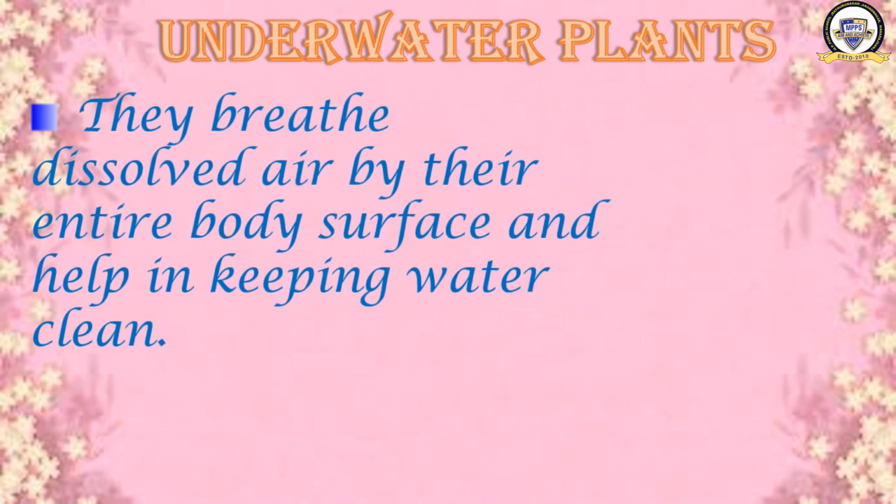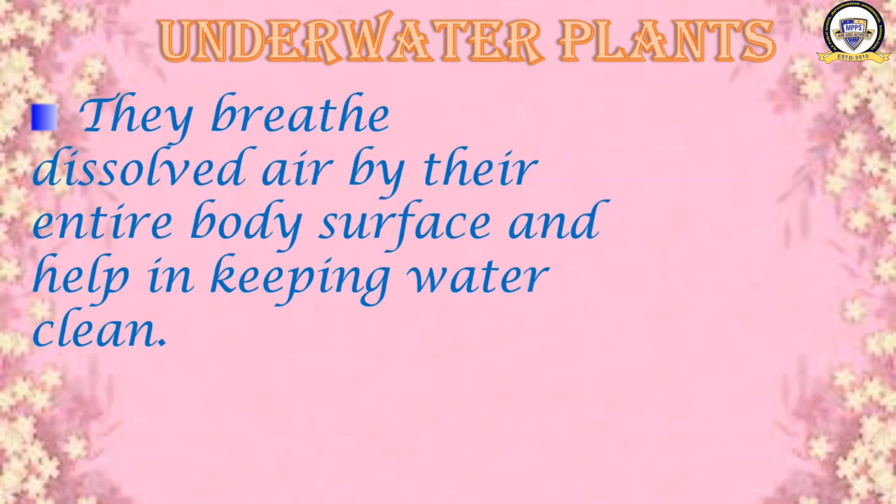They breathe dissolved air by their entire body surface and help in keeping water clean. What do these underwater plants do? They breathe dissolved air by their entire body surface. The air is dissolved in the water and that air is inhaled by these plants and they keep the water clean.